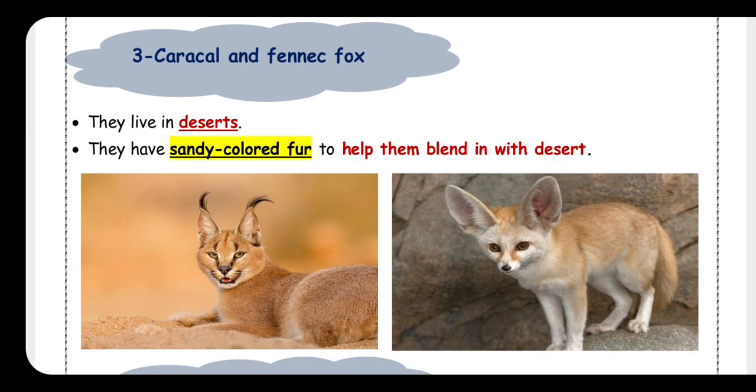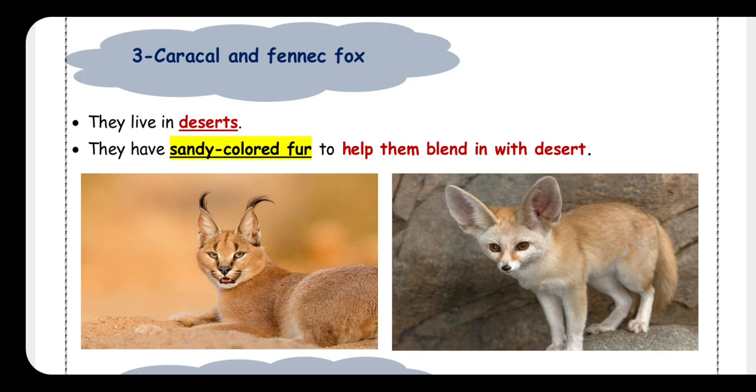Number 3. Caracal and fennec fox. They live in deserts. Okay? And look at these pictures. You will see that they have sandy colored fur. What is the meaning of sandy colored fur? They take the same color of sand. Why? To help them blend in the desert, in the sand of the desert. Okay, so they take the same color of the sand.